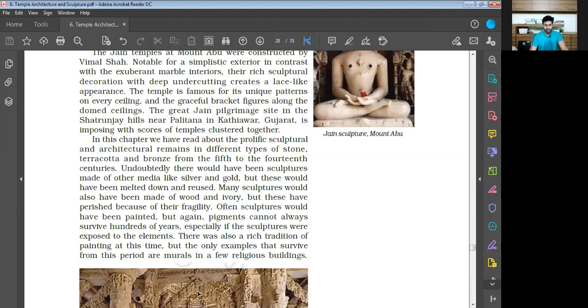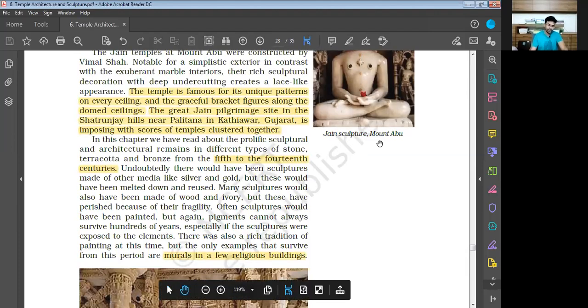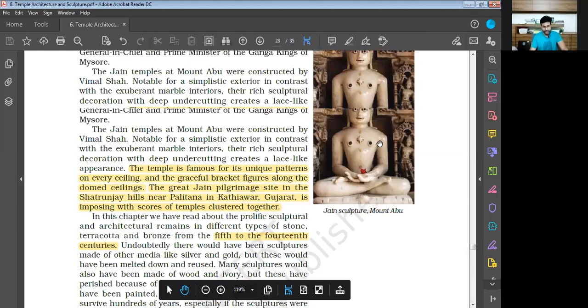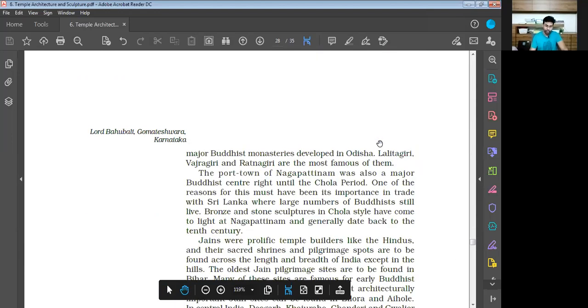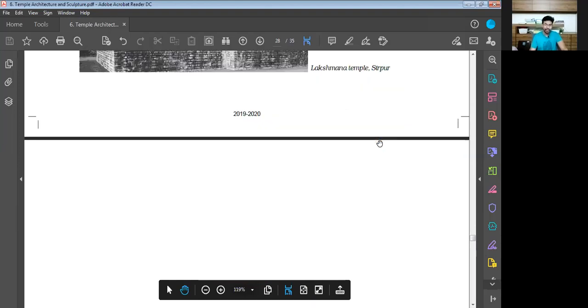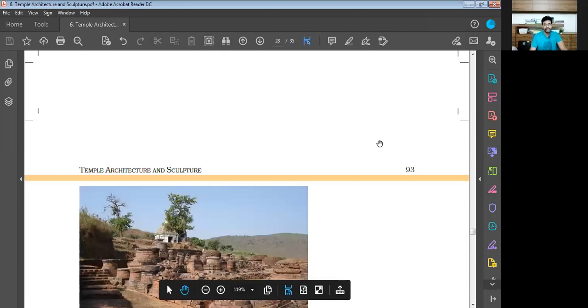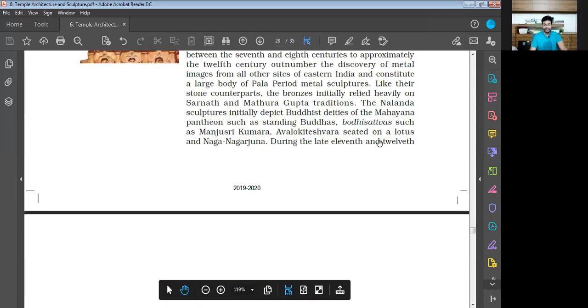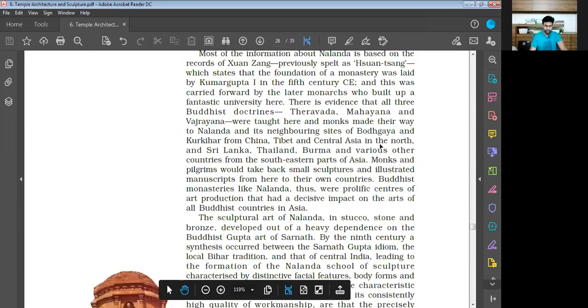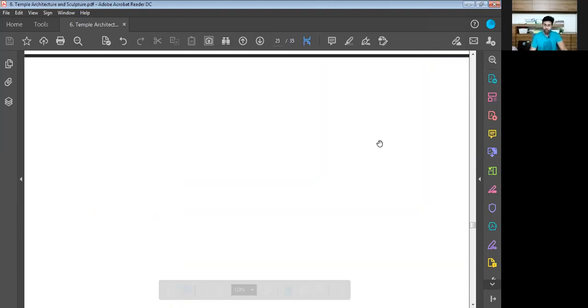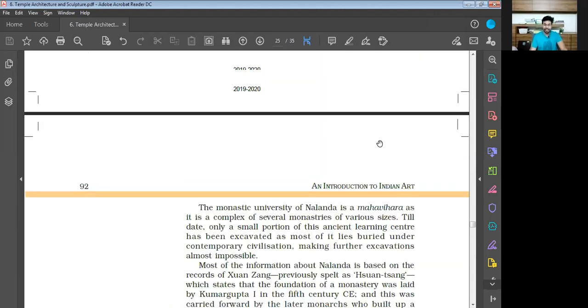We will now quickly go through the images that we find in today's reading. Whatever images we came across, we will quickly go through those images. Tomorrow we may have another session to revisit the entire chapter and see all the images in this chapter. So today let us just go through the images.